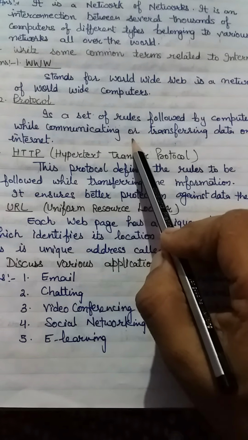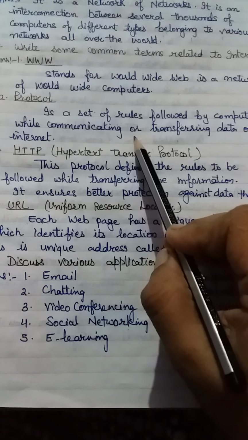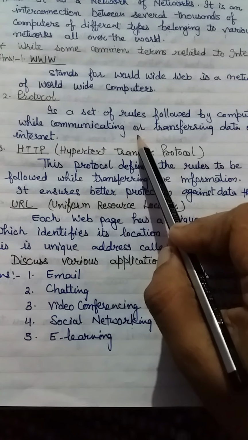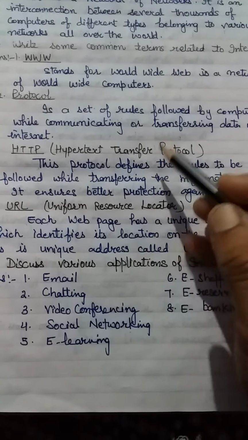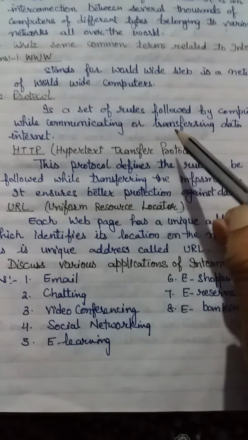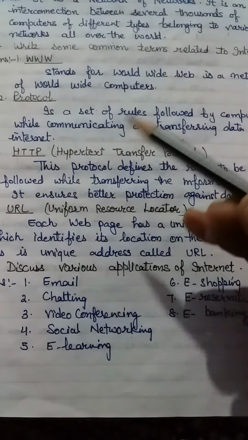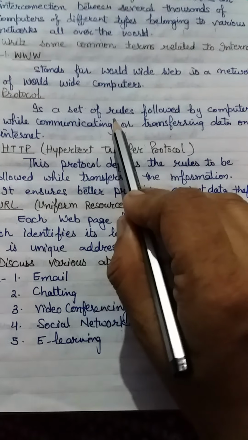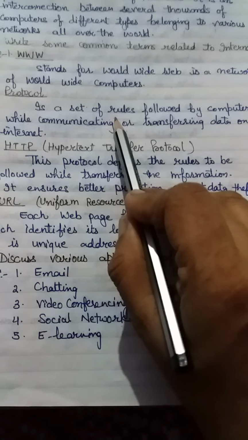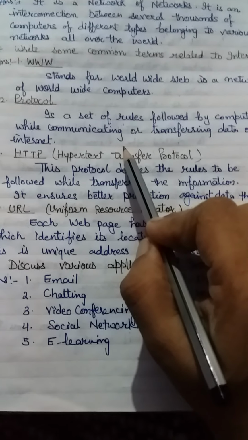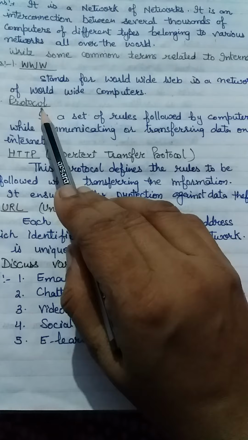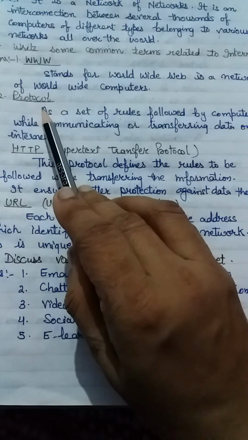Each and every computer has its IP address, Internet Protocol address, and there are rules for how data comes in and goes out to different networks and computers, so they can communicate with each other. Rules are called the protocol.